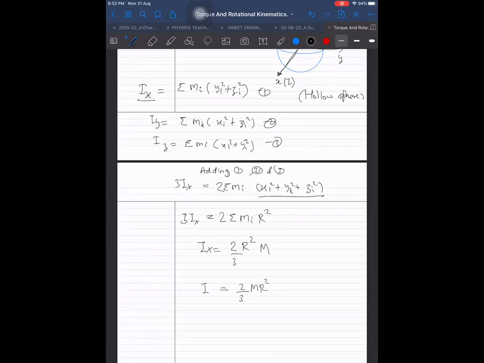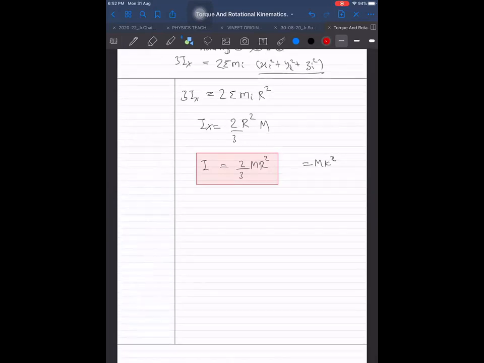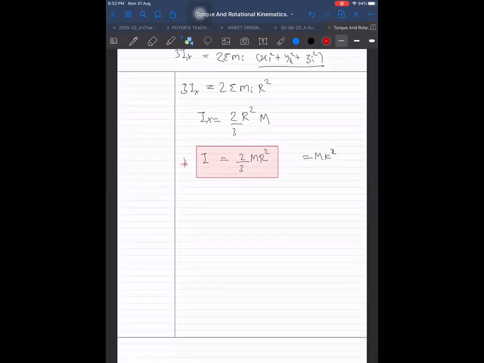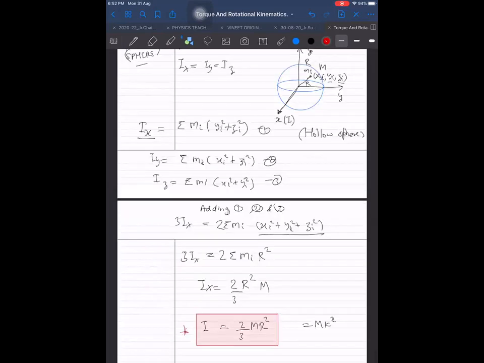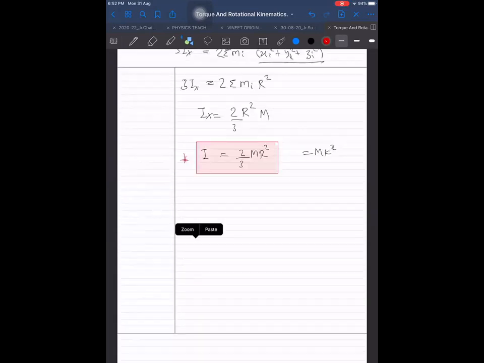If somebody is asking you radius of gyration, you can find it by equating it equal to M K square. I'm just trying to make you recall that there is something called radius of gyration. Don't forget that also. That is I, a very important formula now. And this formula we will be using to find the moment of inertia of a sphere. So first we derived it, so that I can use it now.